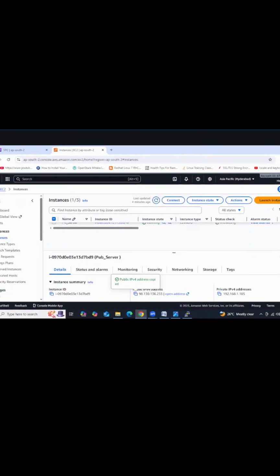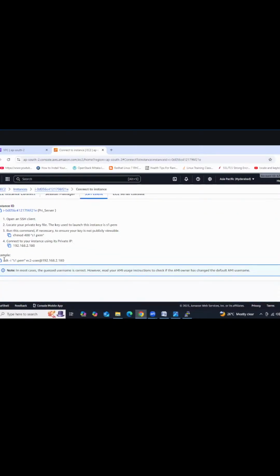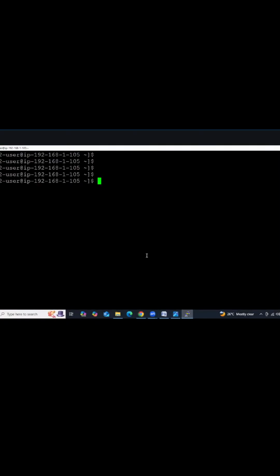Let's see here, guys. Select the private subnet, select the private instance, right? Go to Connect, SSH client. This is the command we need to use now. Got it, guys? But we don't have the key now. We need to create the key. Okay. How to create the key? With VIM, right? VIM is an editor. Open s1.pem key, an empty key, right?